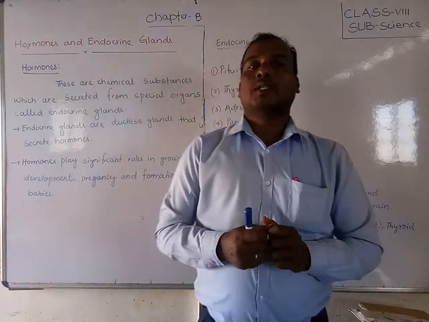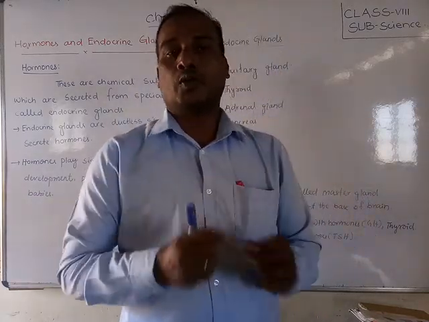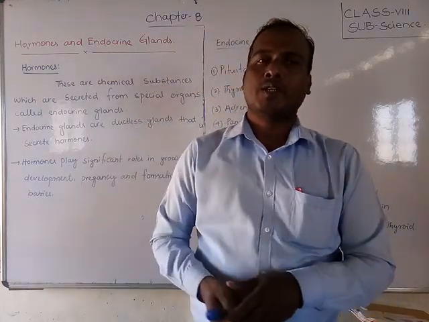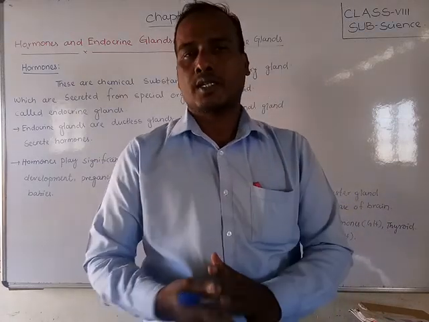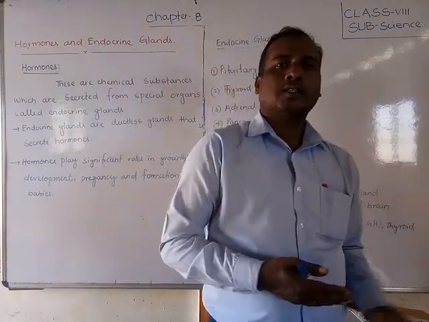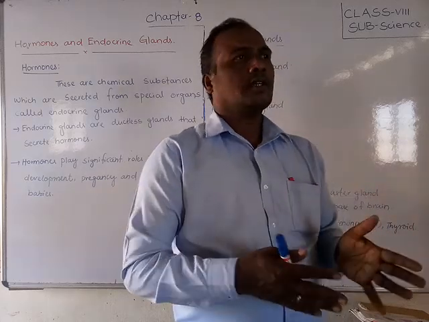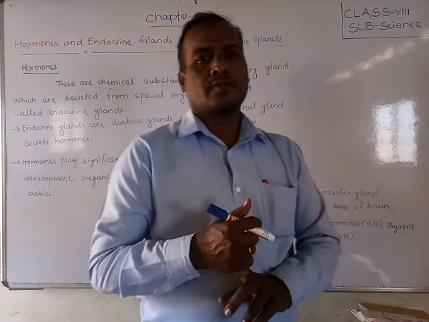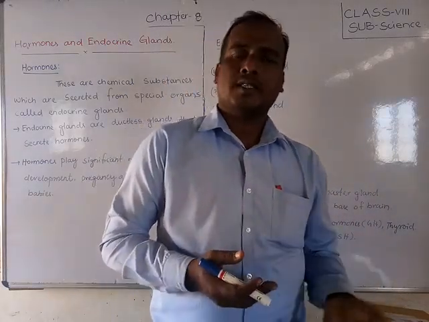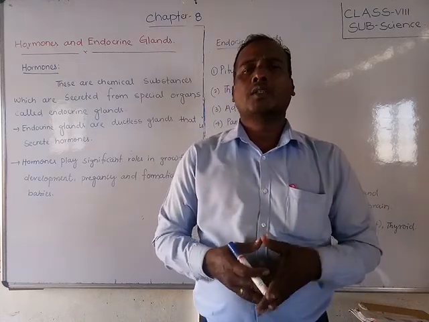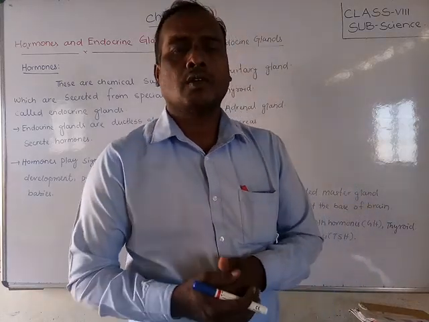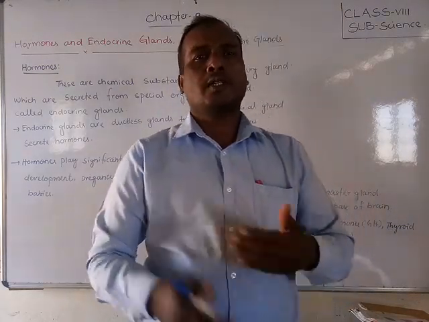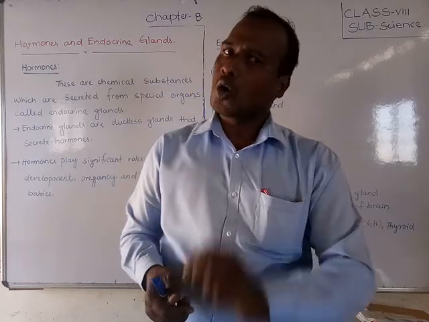So hormone, what is that? First of all, we will discuss that. A hormone is a chemical substance which is secreted from special glands called endocrine glands. What are the endocrine glands? Endocrine glands are especially the pituitary gland, pancreas, testes, ovaries, and the thyroid gland. These are all called endocrine glands. And from these glands, one chemical substance is secreted, that is called hormones.